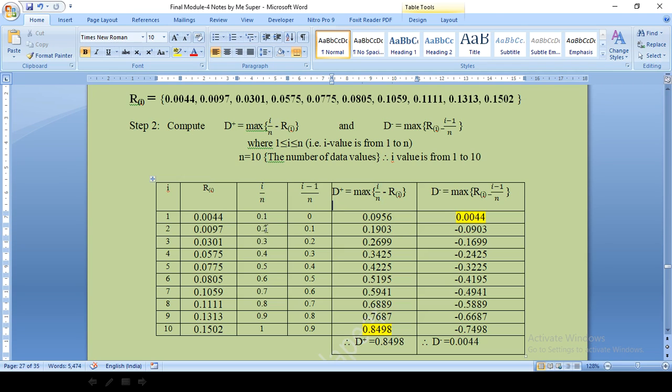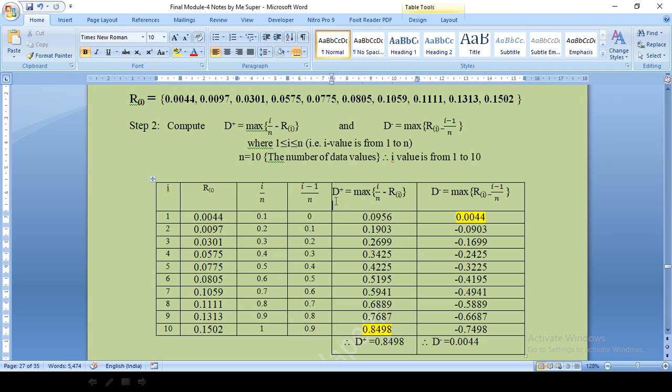So 0.1 minus 0.0044 will give me 0.096. Similarly 0.2 minus R2, that is 0.0097, will give me this value. 0.3 minus 0.031 will give me this value. So we get all these values.